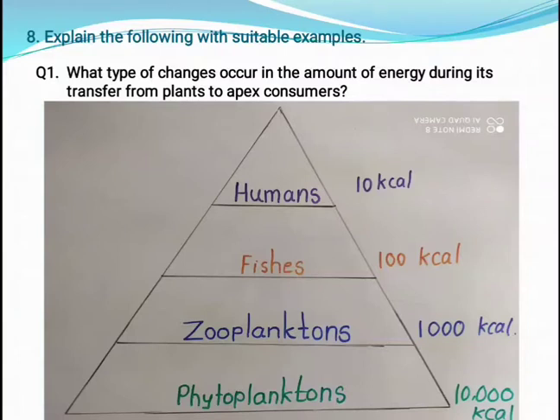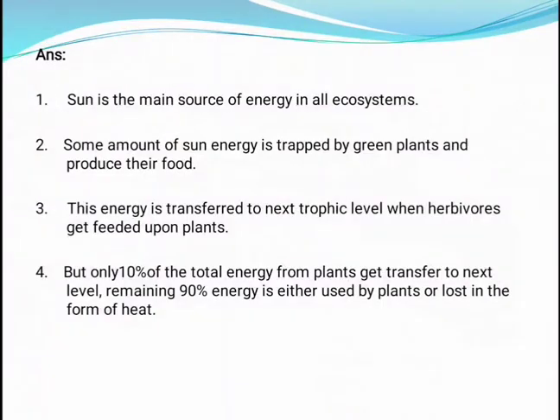Now let's see the answer point-wise. First, the sun is the main source of energy in all ecosystems. Some amount of sun energy is trapped by the green plants to produce their food. This energy is transferred to the next trophic level when herbivores feed upon plants. But only 10% of the total energy from plants gets transferred to the next level, and the remaining 90% energy is either used by the plants themselves or lost in the form of heat.